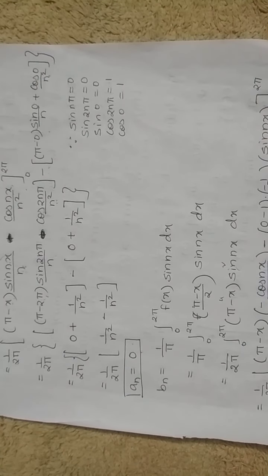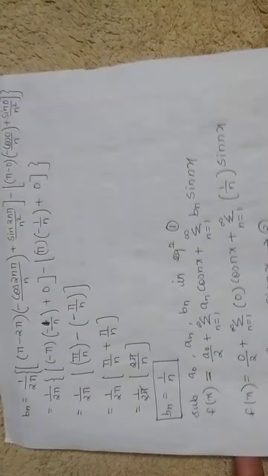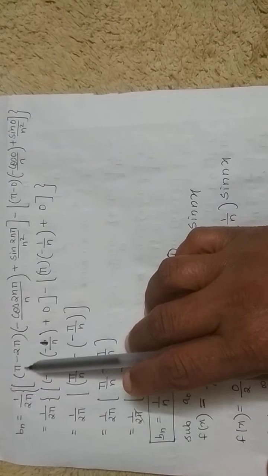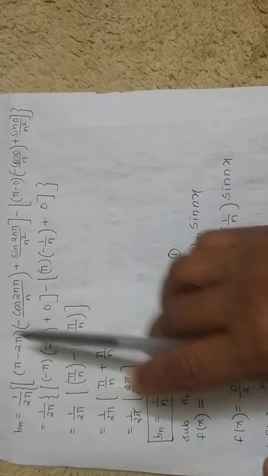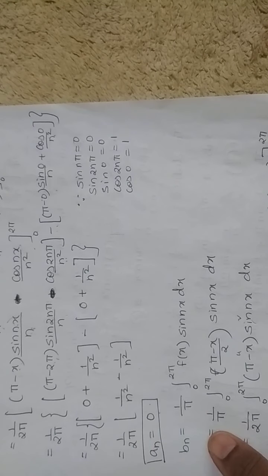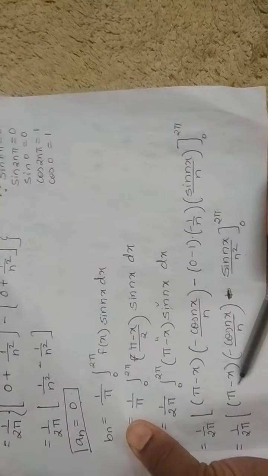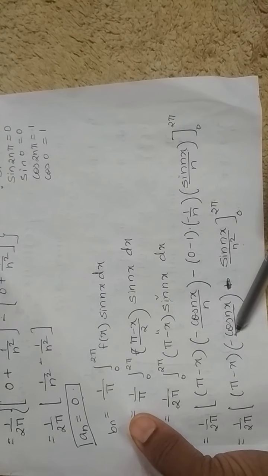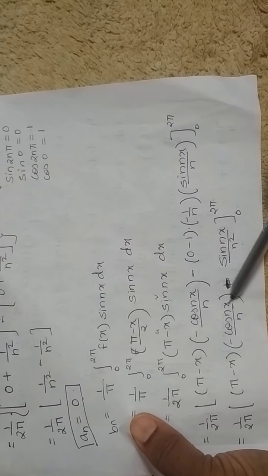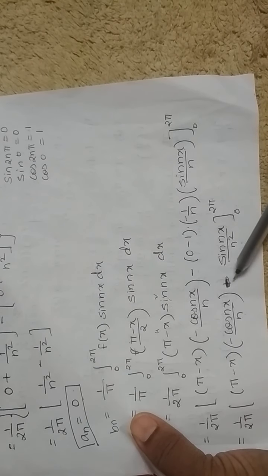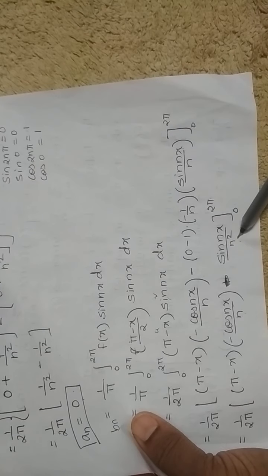Further to continue this simplification, now we are going to substitute upper limit minus the lower limit. The upper limit is 2 pi, so when you substitute 2 pi, it is pi minus 2 pi, minus cos 2n pi upon n, minus sin 2n pi upon n square.